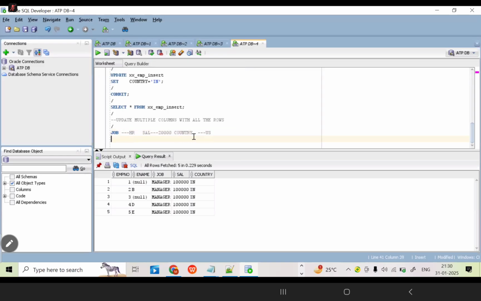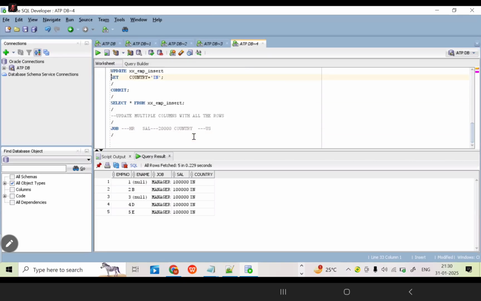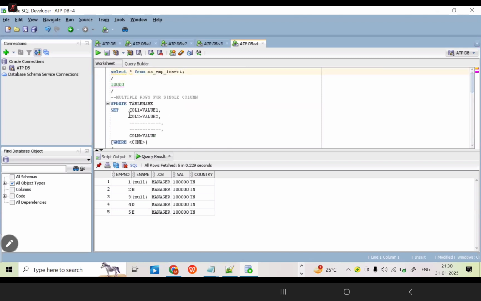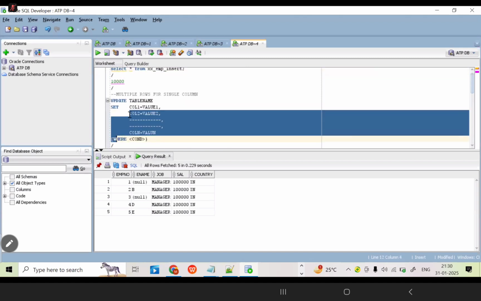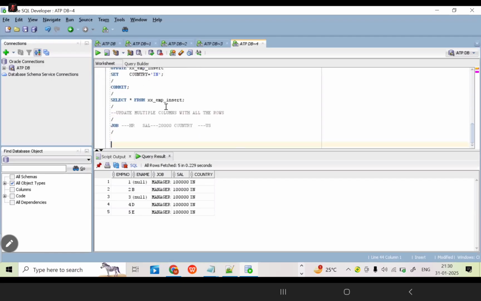How many columns do we need to update as per the requirement? Now you can tell me. Three. 3 columns. Is it a single column or multiple columns? Multiple columns. If we are updating multiple columns, what is the syntax we need to write here? In the previous one, there was only one column, up to this we need to write it here: column 1 equal to value 1 without giving a comma. If we are updating multiple columns, at the end of the first column, what are we going to write? Comma only.